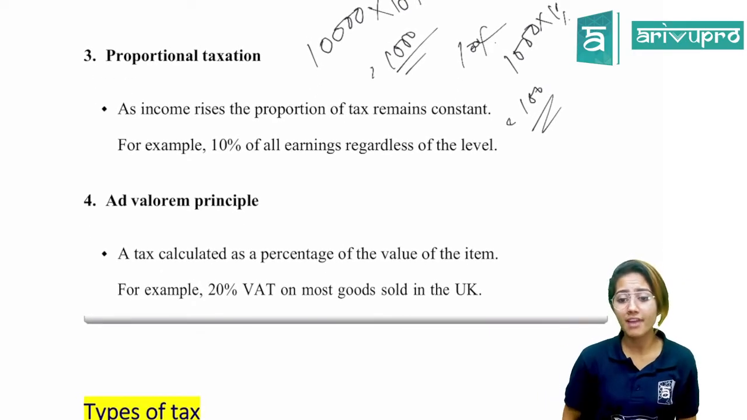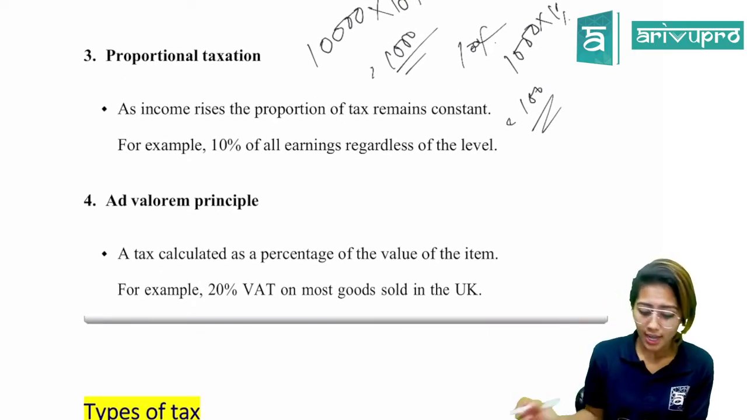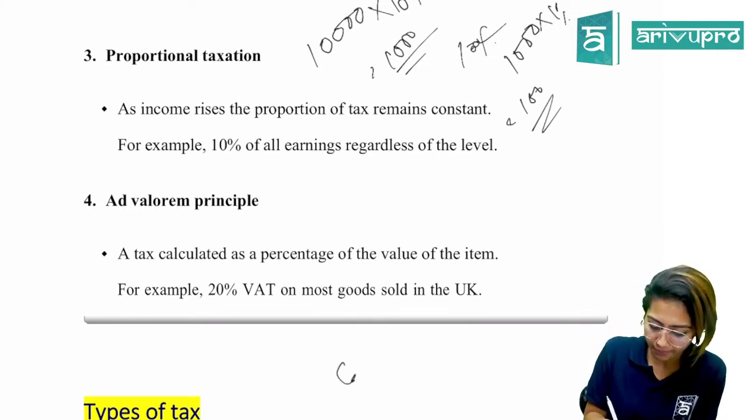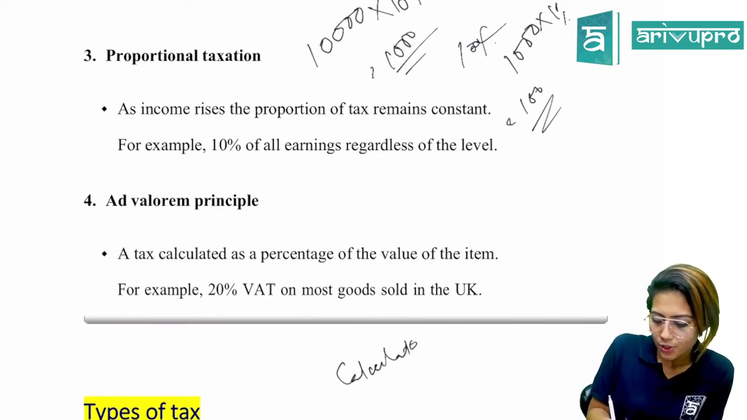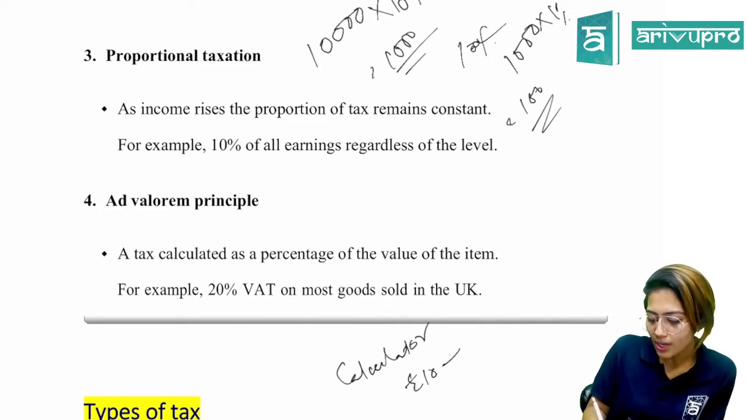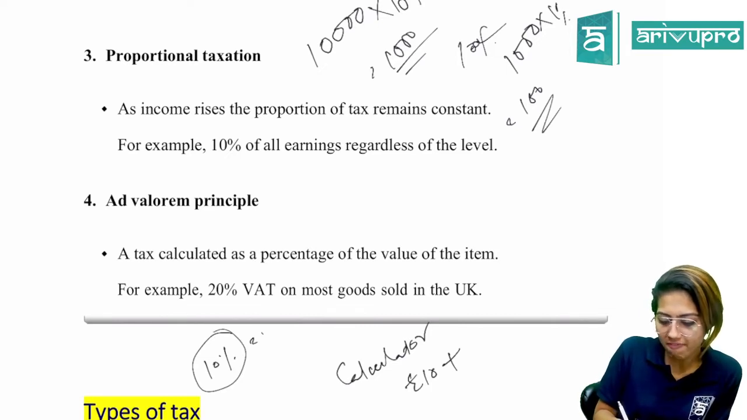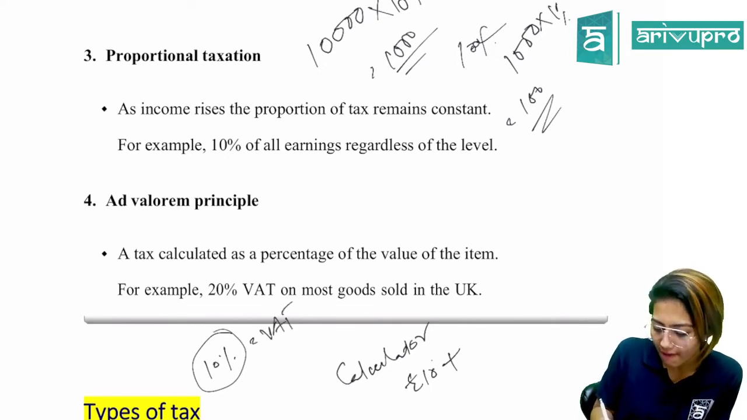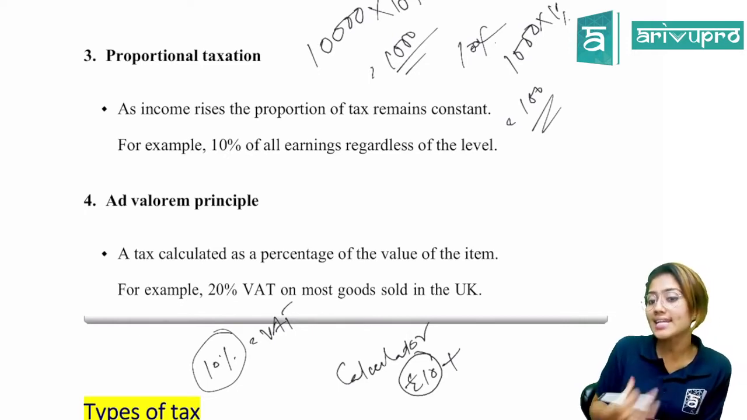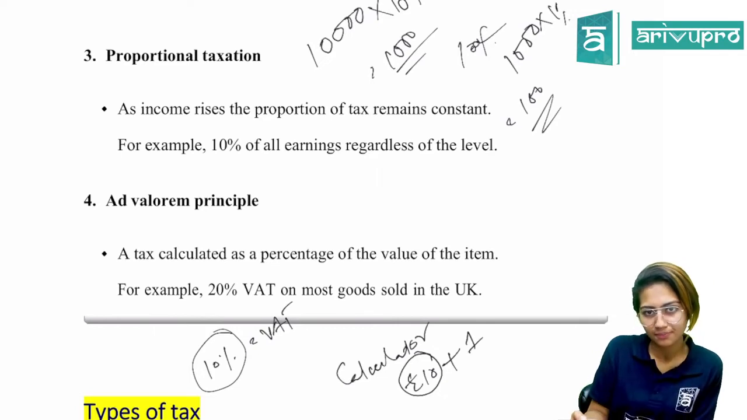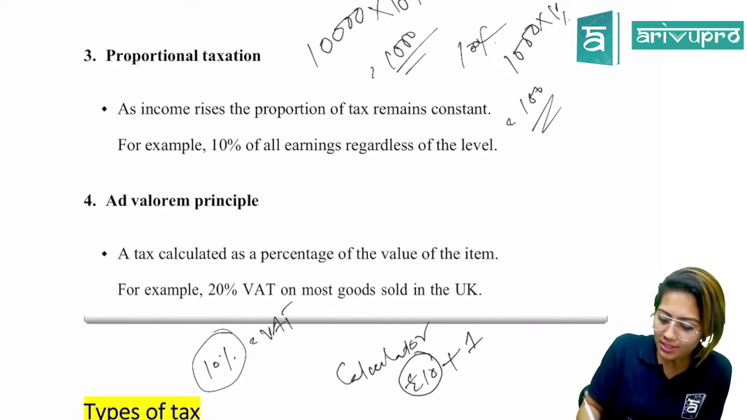Ad valorem principle. Very good example is GST. You buy a product. Tell me the example of a product. You buy a calculator which would cost you 10 pounds. So let's say 10% is VAT, because the value of the calculator is 10 pounds. On that, 10% is a tax that is added, which means 1. Isn't it? All right. So 10 plus 1 is 11.